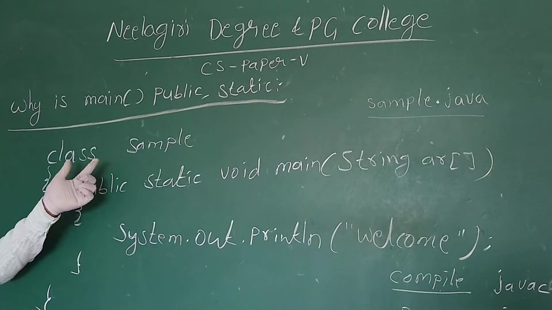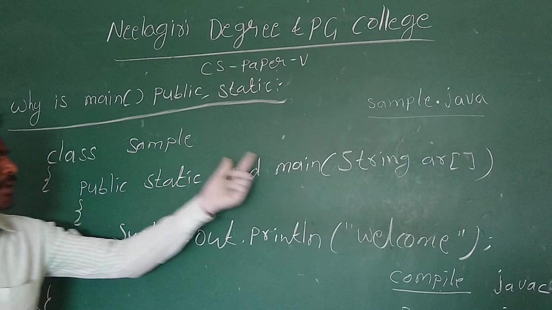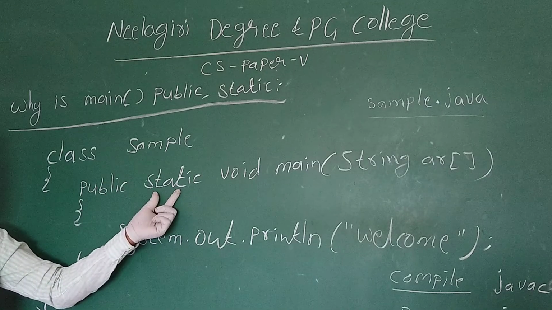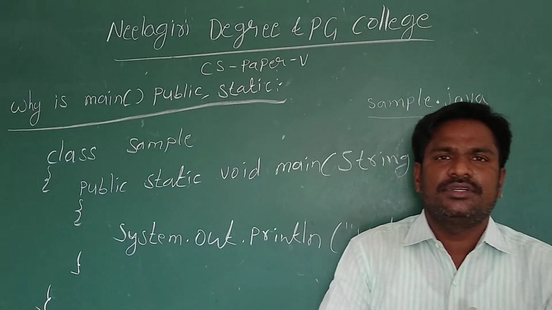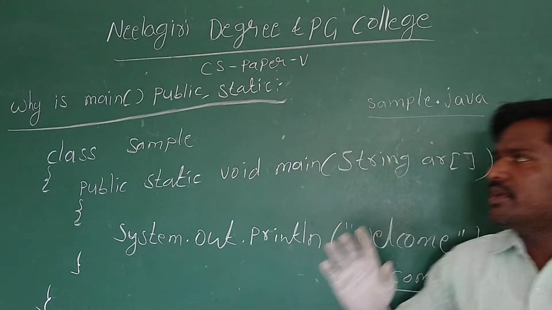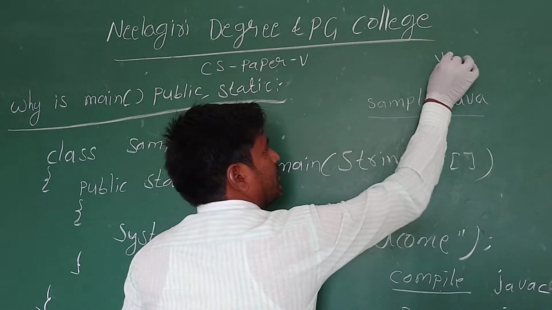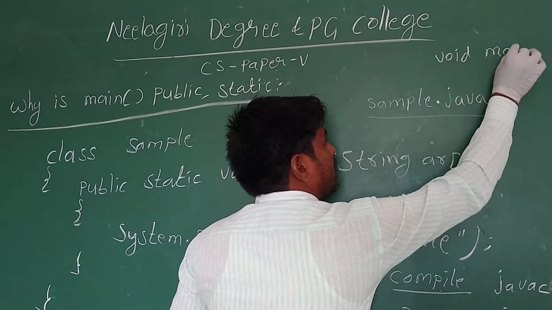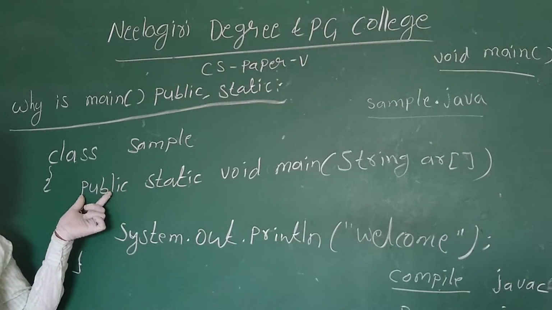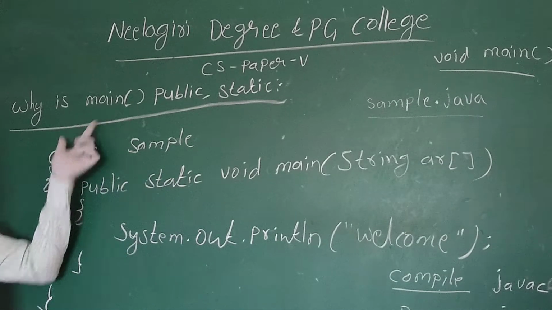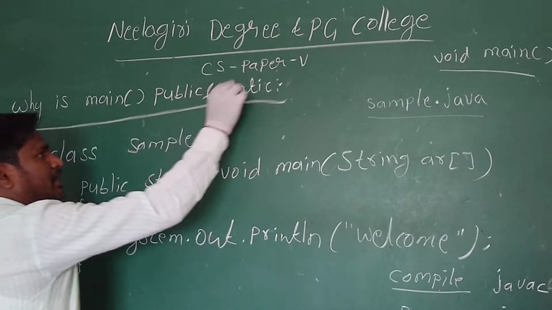Next, today's topic is why we have to declare the main method as public and static. In previous programming languages, maybe C or C++, we simply started the program with void main. But coming to Java, the main method must be declared as public and static. Why? Today's topic is why main is public and static.